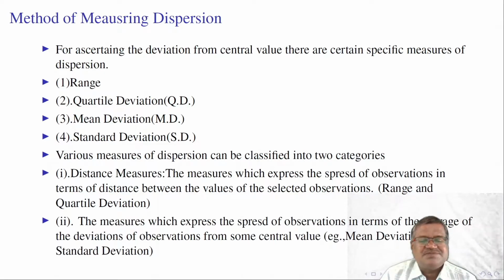The other category is measures which express the spread of observations in terms of the average of the deviations of observations from some central value, for example, mean deviation and standard deviation, which are the mathematical measures of dispersion.